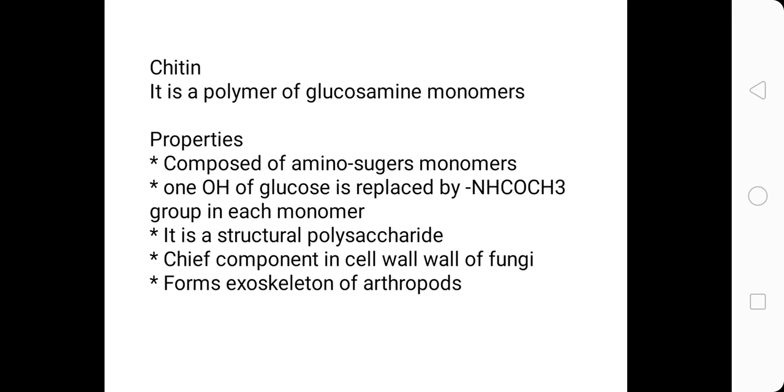What is it? So it is a structural polysaccharide. Why? Because the cell wall of fungi is made up of chitin and it also forms the exoskeleton of arthropods. Arthropods are creatures or animals with jointed feet.